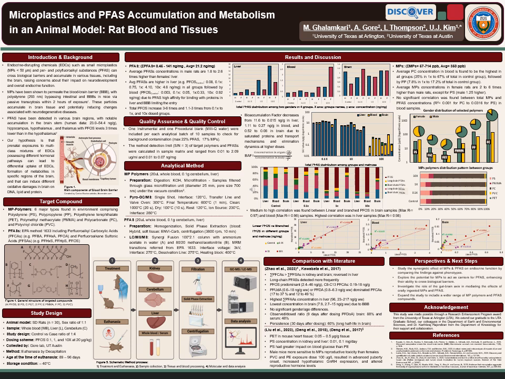For the analytical methods to analyze microplastics, we used digestion with potassium hydroxide, followed by microfiltration through a glass filtration unit, and pyrolysis GCMS was employed for detection with precise temperature settings to identify polymer types. For PFAS, we used homogenization and solid phase extraction followed by LCMS-MS analysis using MRM transitions from EPA method 1633. These methods allowed us to quantify the presence of microplastics and PFAS in biological matrices with high accuracy.